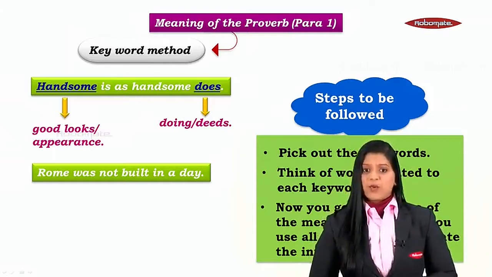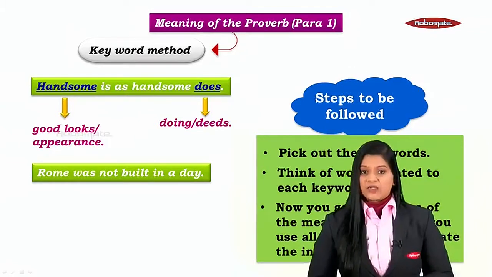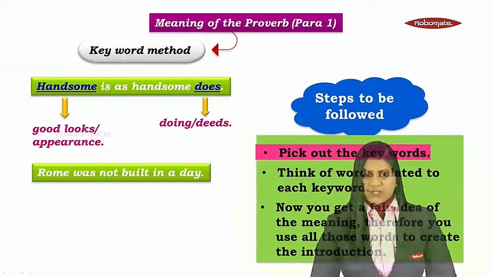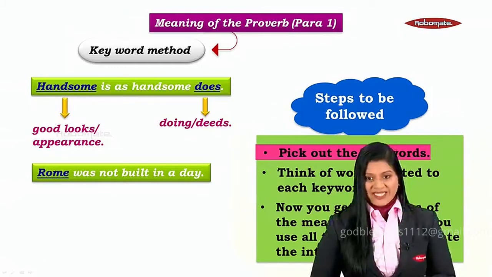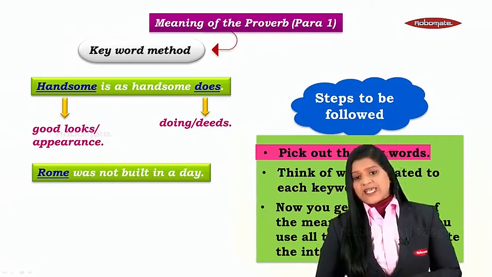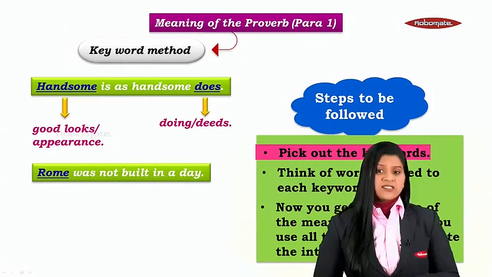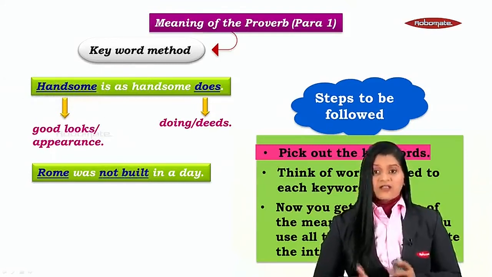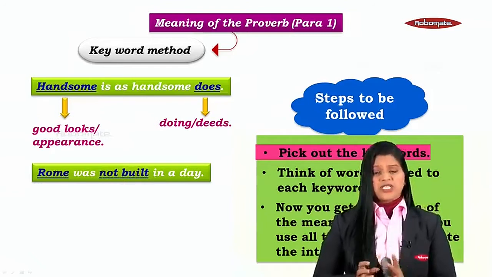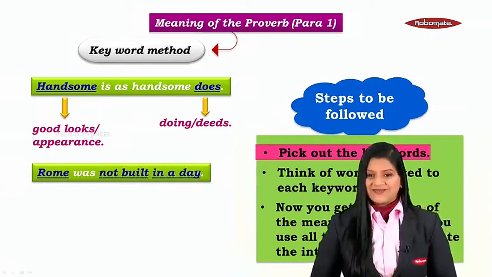What was the step number 1, students? Pick out the words. Okay, so step number 1, pick out the words. Which words? Keywords, isn't it? Tell me, what are the keywords here? Simple. The first and the most glaring one is Rome, isn't it? What is the second important thing in the sentence? Not built, isn't it? And the third most important component or keywords, in a day.